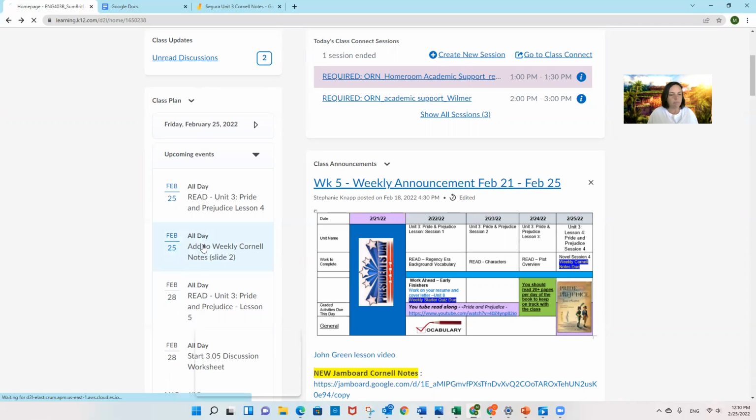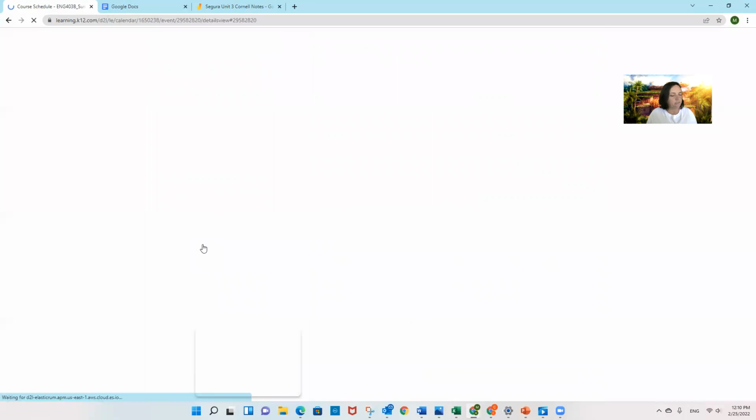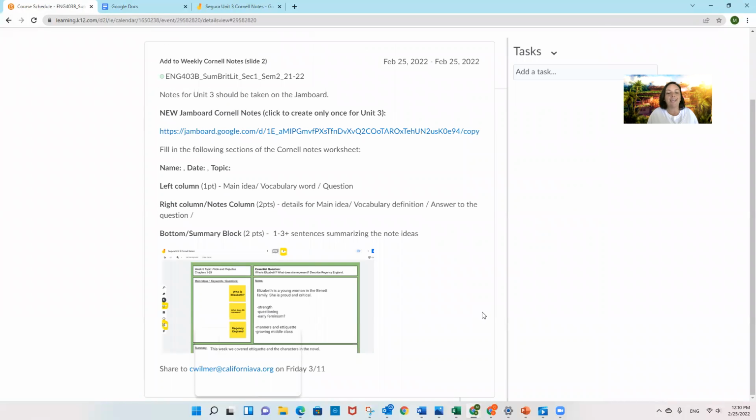So when you click on your reminder or you see it in your class plan somewhere, it should look like this. So these instructions say notes for Unit 3 should be taken on the Jamboard. New Jamboard Cornell Notes. Click to create only once for Unit 3. So this is that link again, but look, it's the copy link. So don't re-click that. It will make you a new set of notes that are blank without your added stuff.